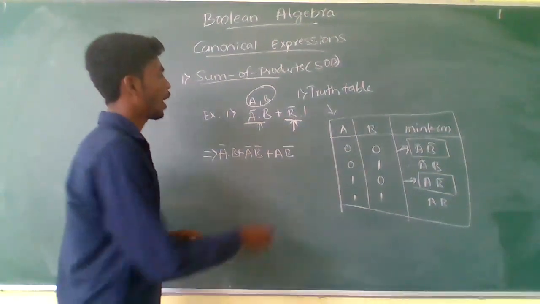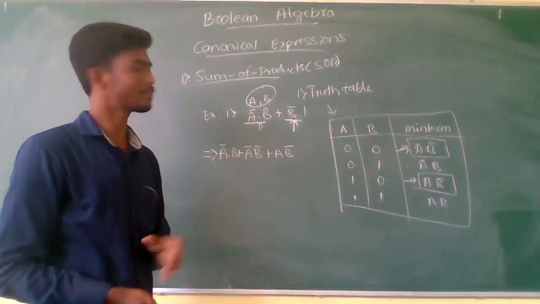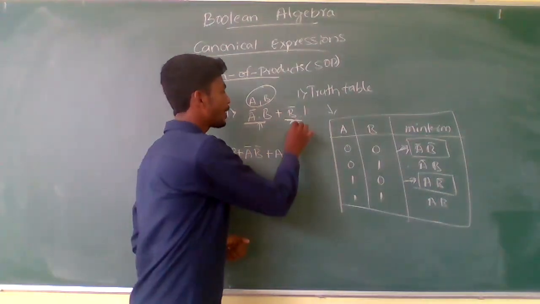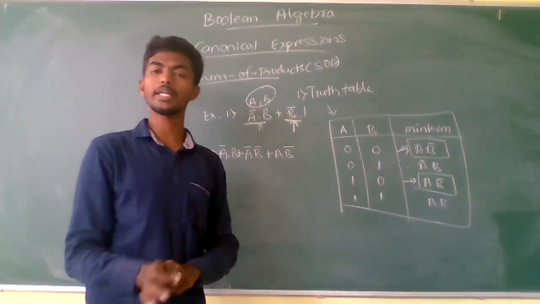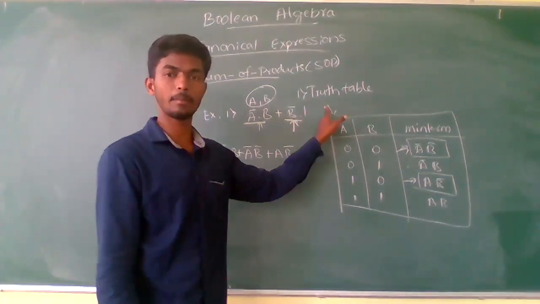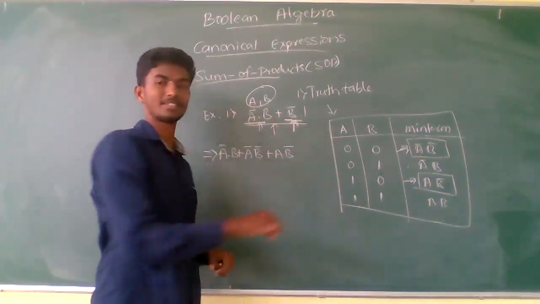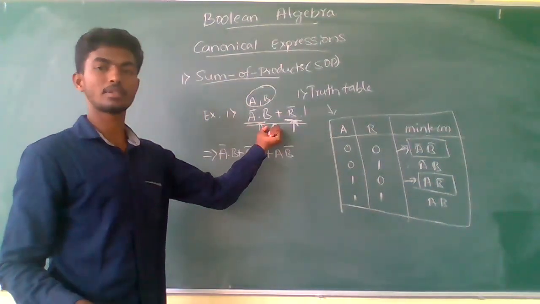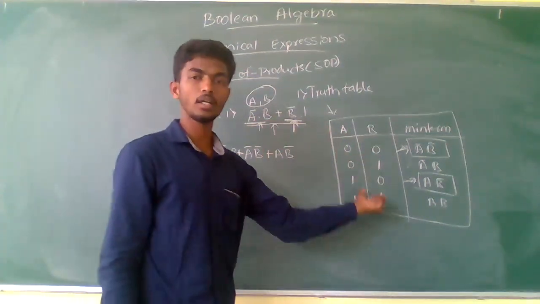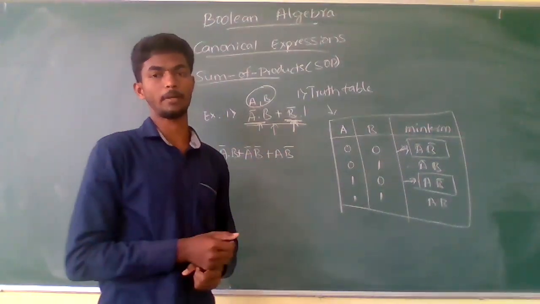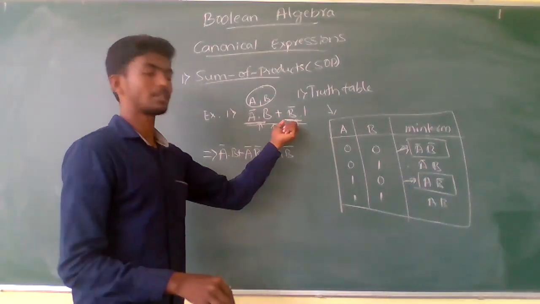Just here you have to observe the product term, leave all the min terms as they are, and compare these product terms in the truth table. When you solve this problem with the truth table method, you draw the truth table based on the inputs available in the system. Here the number of literals available in the system is 2, so I have drawn a 2 variable truth table. So take the truth table and consider the product term.